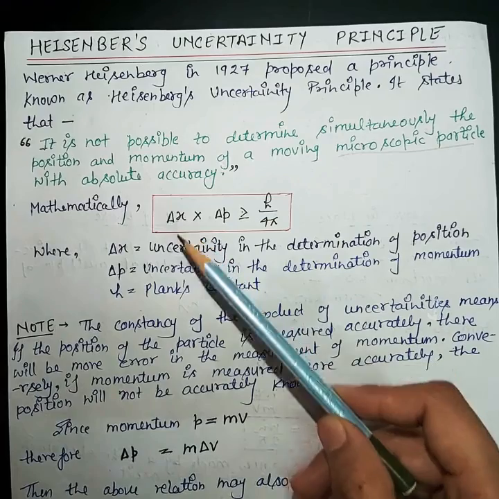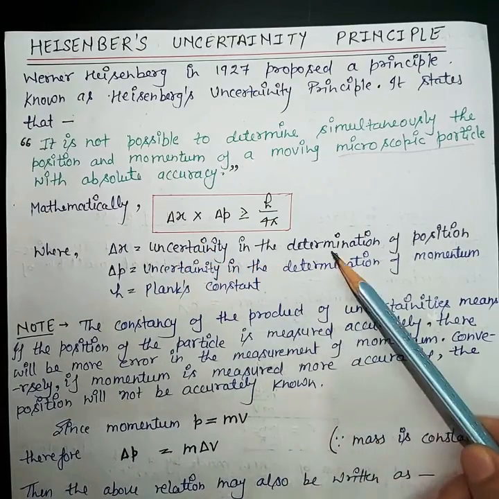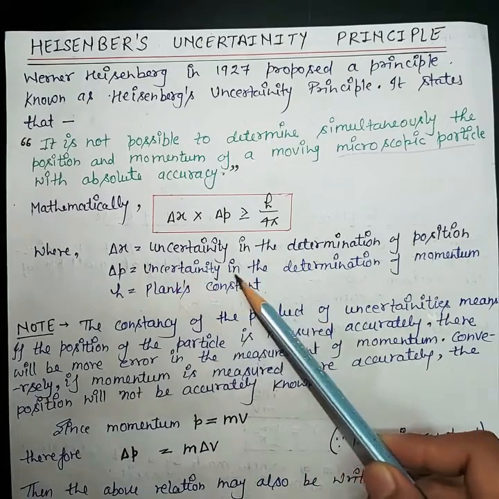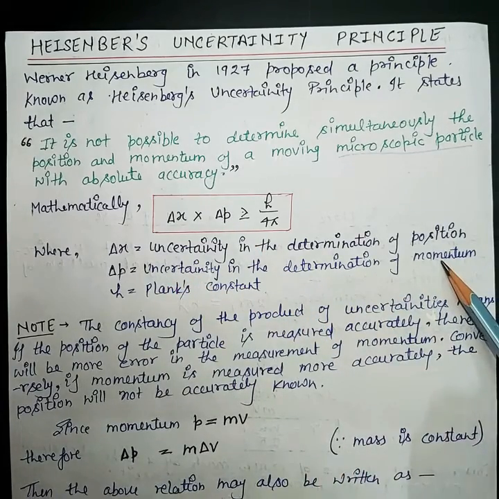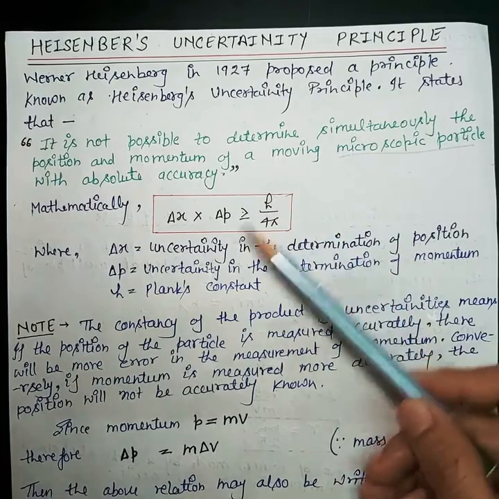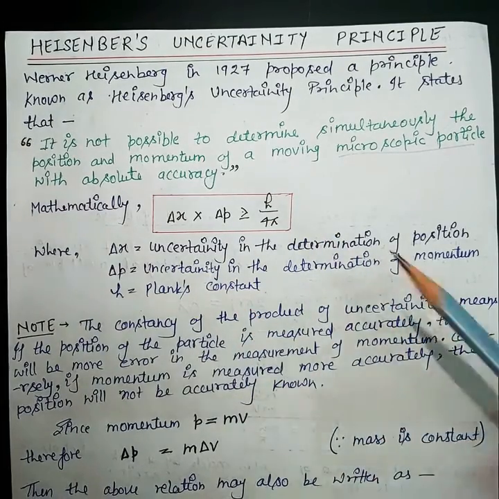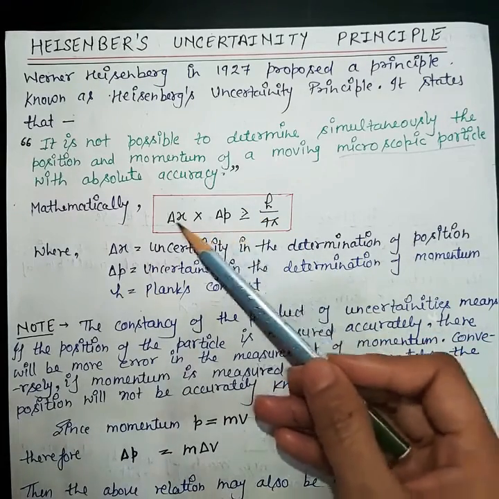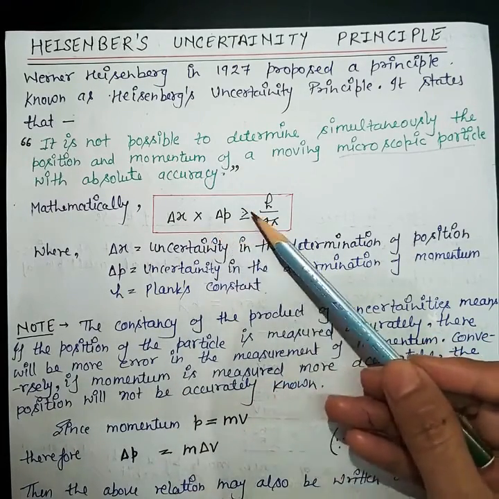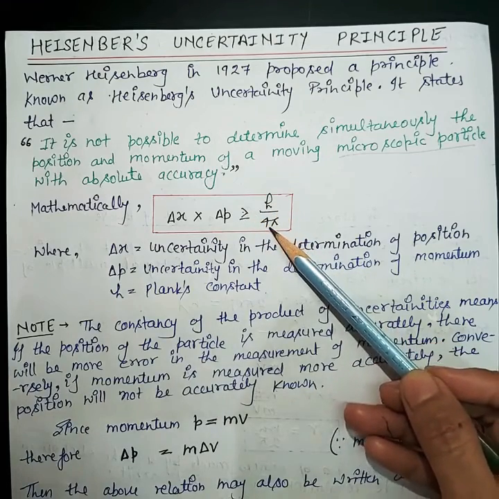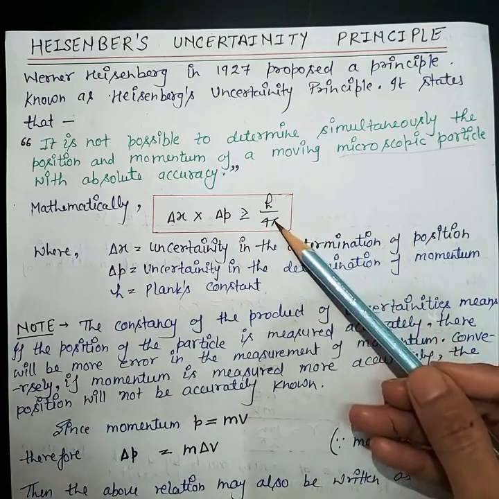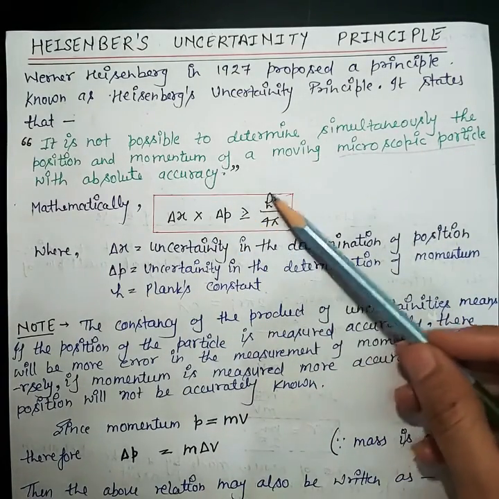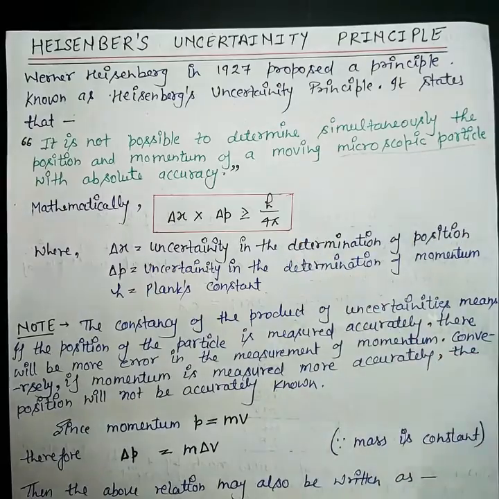Here delta x is the uncertainty in the determination of position, and delta p is the uncertainty in the determination of momentum. Okay, and as we know, h is Planck's constant. This sign shows that the product of these two values can be equal to h over 4 pi or greater than h over 4 pi, meaning the product will definitely be at least equal to h over 4 pi.